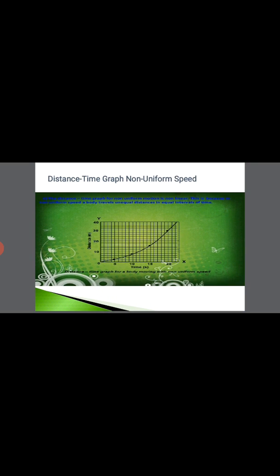Non-uniform speed, you can see over there. The time taken, the quantity which changes in equal intervals, is taken along the x-axis, and the quantity which changes in unequal intervals is taken along the y-axis. You can see over there the distance traveled in 0 to 5 seconds is lesser in comparison to the distance traveled in 15 to 20 seconds.